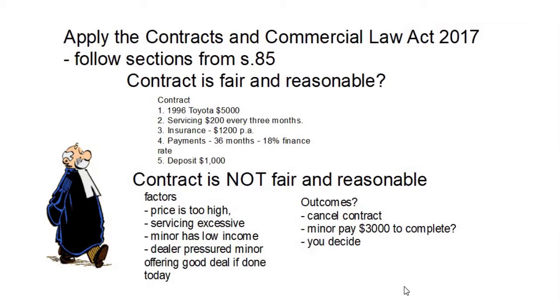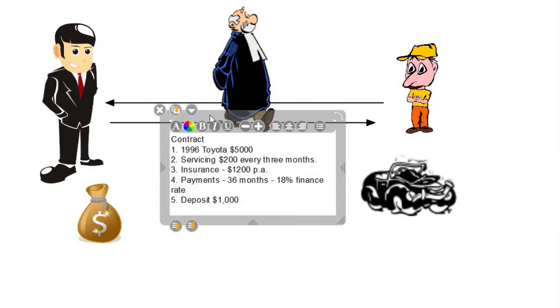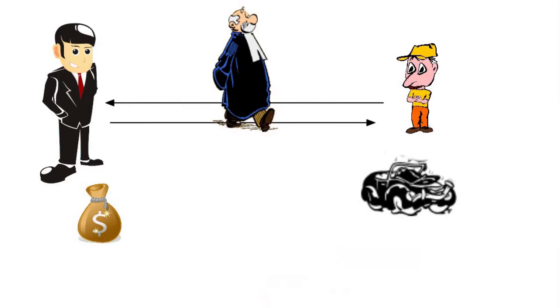So at this stage in this case study, let's assume the judge is going to cancel this contract and say, nope, wasn't fair, contract's over, that's it. The problem is though, that's not it. All that's happened is this contract here is now gone. So they've cancelled the contract, so they have no contract between the two of them. But our friend the miner still has this smashed up car, the dealer still has the money.